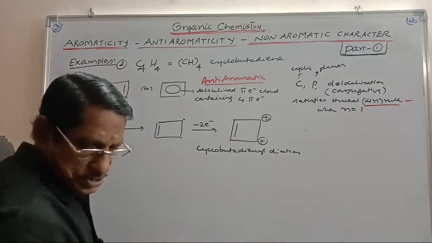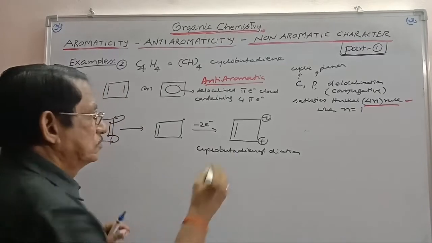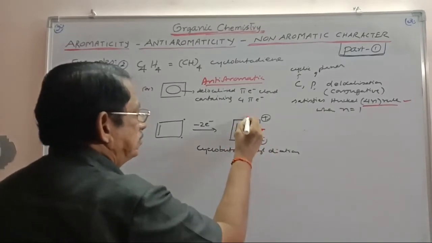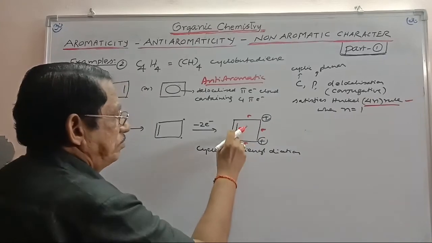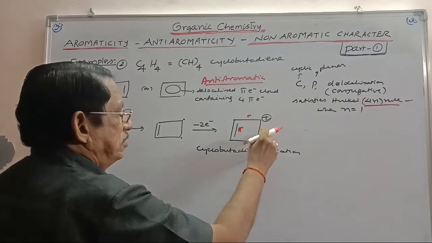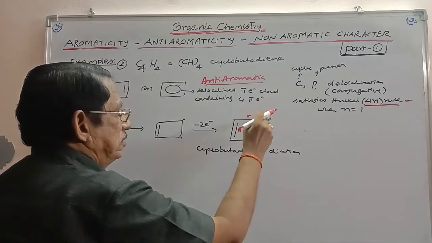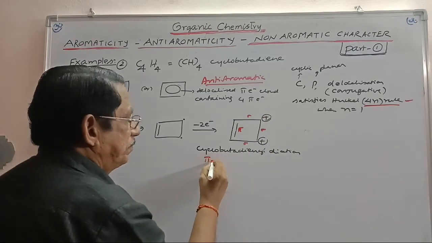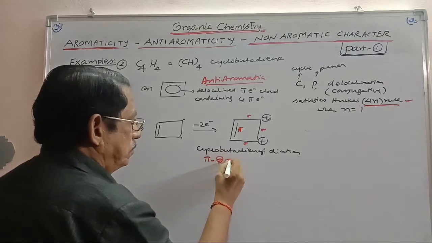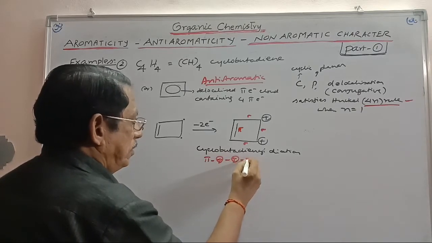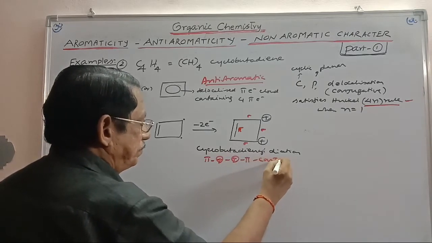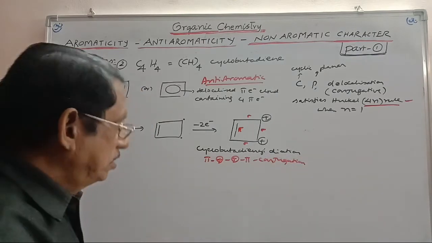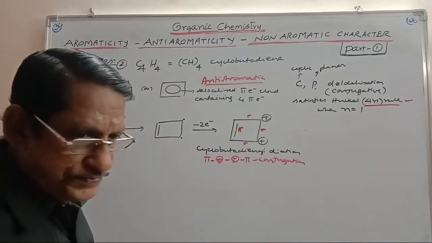This is a sigma bond, this is the pi bond, and the rest are sigma. That means there is pi, positive, positive, pi conjugation. That is why delocalization takes place.